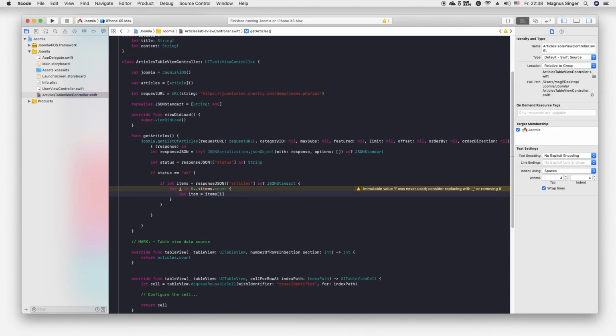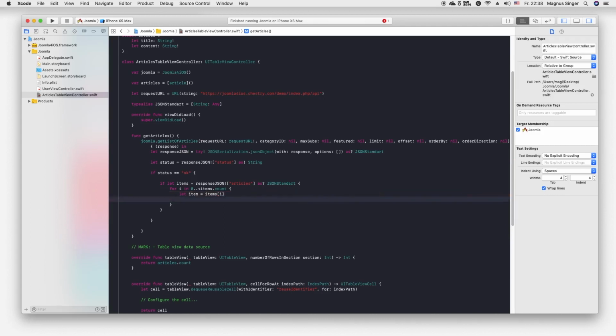Cannot subscript. So I think, what's wrong here? Let item equal to items. What's wrong here?